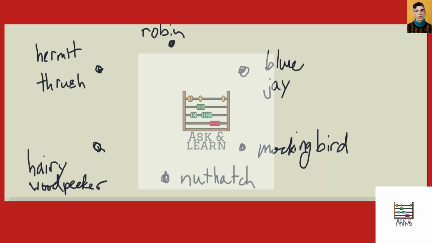We're told that the hermit thrush competes with the robin and with the blue jay. So there's an edge between hermit thrush and robin, and an edge between hermit thrush and blue jay.